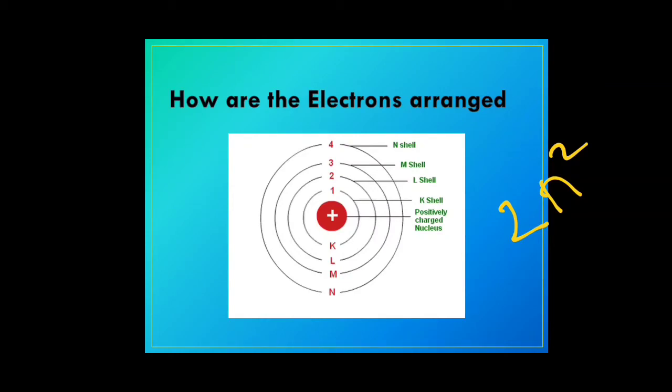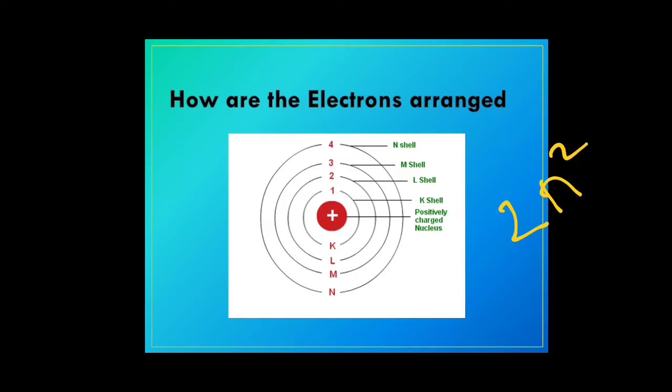As per the rule, what is the value for the second shell, that is the L shell? When n is equal to 2, 2² is 4, so 4 times 2 is 8. That means the second shell, the L shell, can have 8 electrons. And so on. The third shell will have 18 electrons, the fourth shell will have 32 electrons and so on. So it goes 2, 8, 18, 32 and so on.